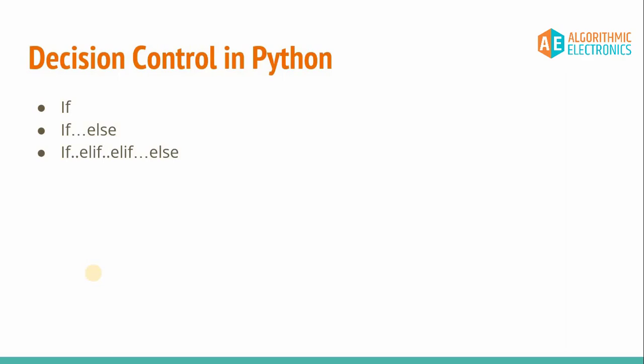Now it's time to take a decision based on that meaningful information, or whatever information we have extracted. We can take some judgments or decisions using decision control statements in Python. Why is decision control important in programming? In our daily life, we are continuously taking decisions based on certain situations or conditions in front of us.